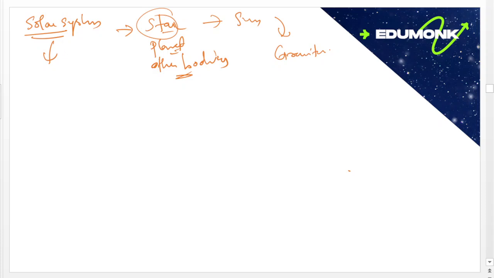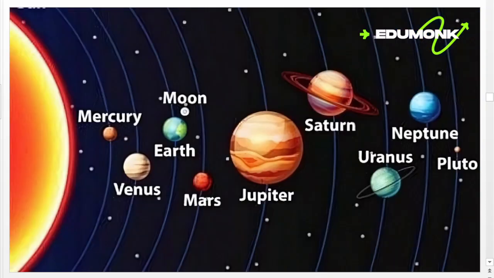Our major planets are Mercury, Venus, Earth, Mars, Jupiter, Saturn, Uranus, and Neptune. Then we have our dwarf planet Pluto. This is our star, the sun.